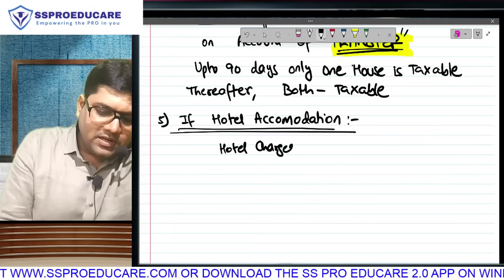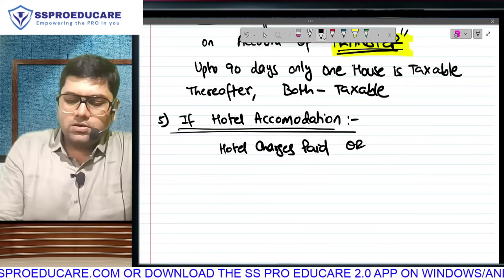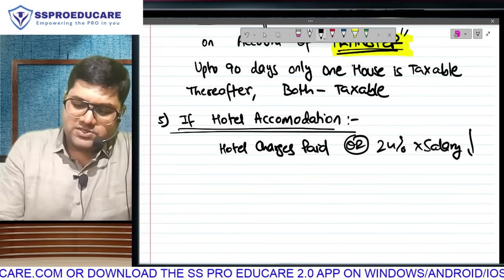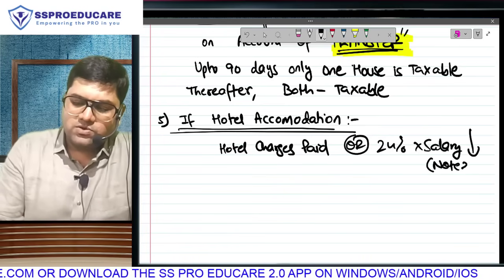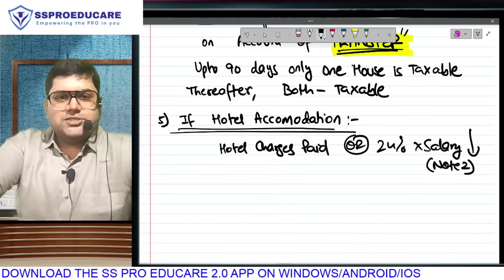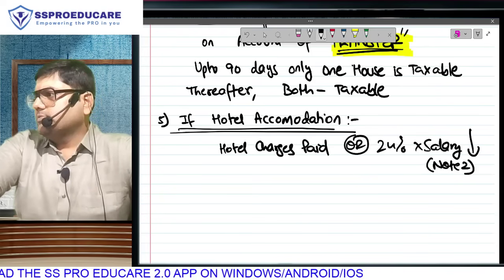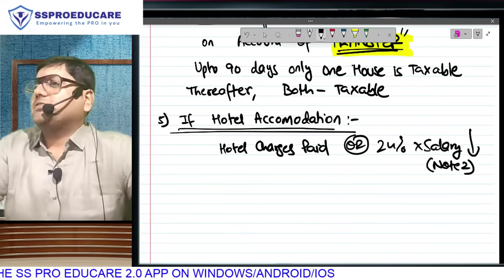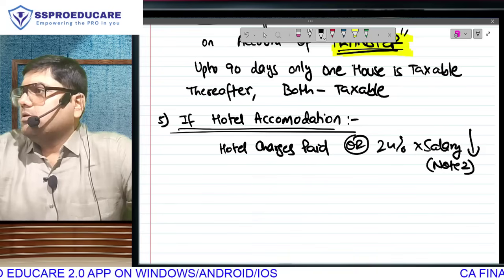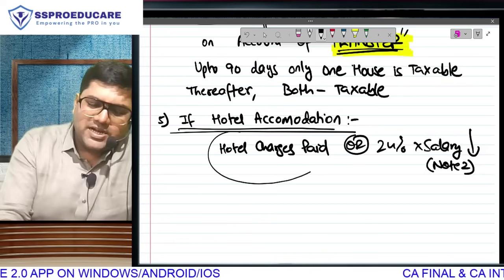Your perquisite is, if employer is paying, are you saving this? Hotel charges paid or 24% of your salary, whichever is lower. Salary same as defined in note number 2, last note of last class. Hotel charges paid or 24% of salary, whichever is lower. So now, compare this with rented houses and you will understand. What was the valuation of a rented house? Rent paid or 10% of salary, whichever is lower. Is this serving as rent paid?